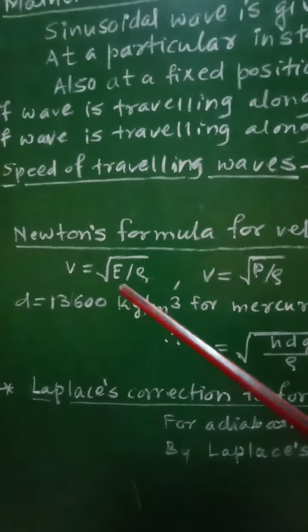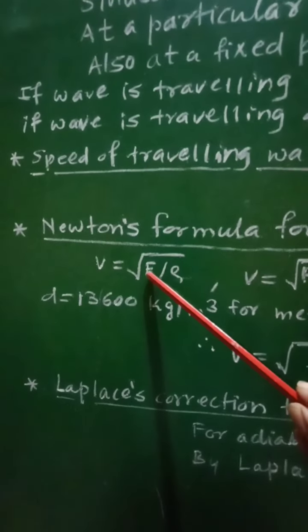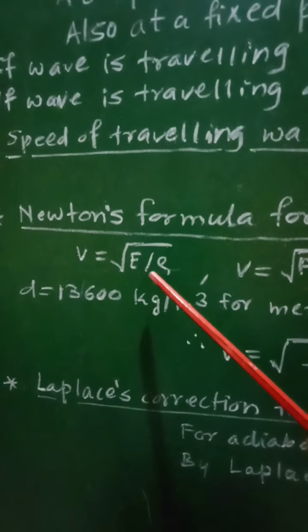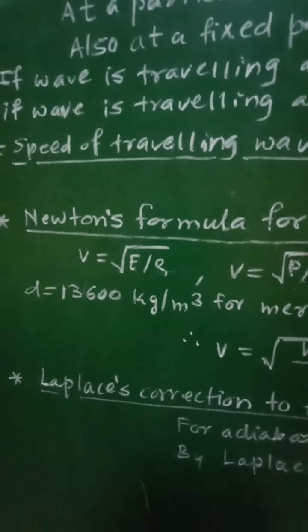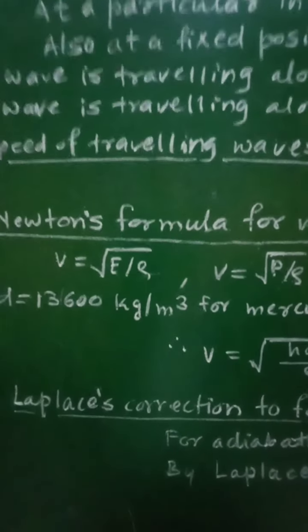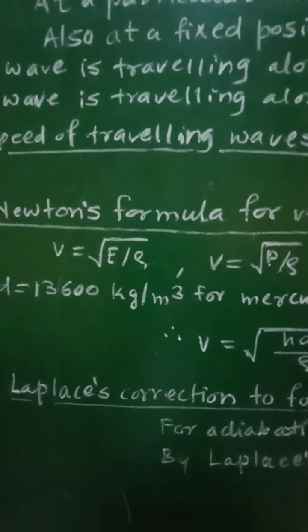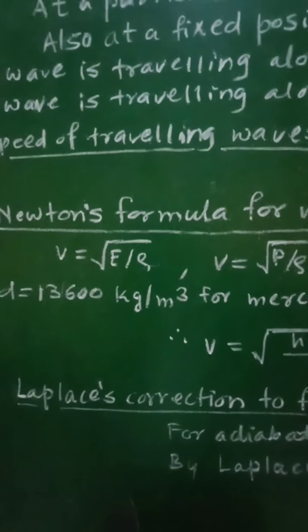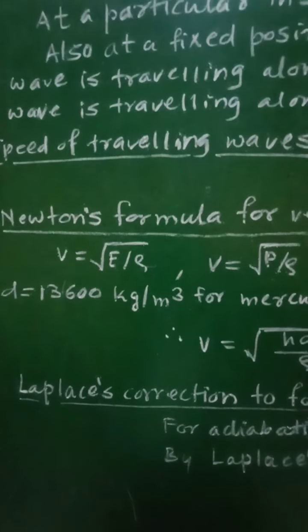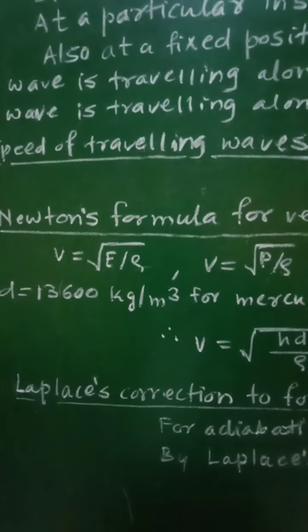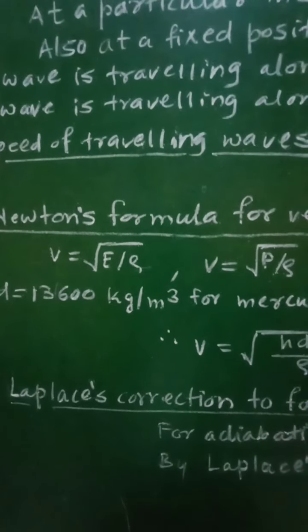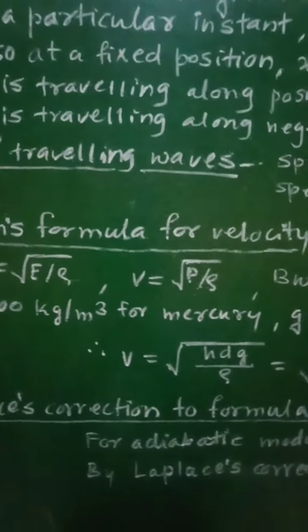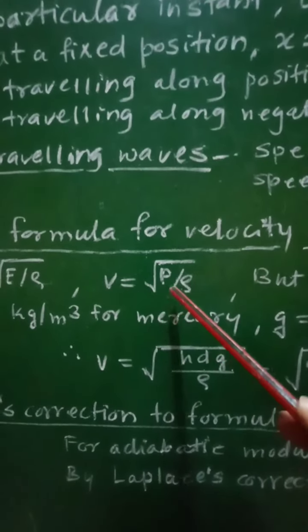So here the constant of elasticity, that is the volume elasticity E of air, will be determined under isothermal change, and then it is called the isothermal bulk modulus and is equal to atmospheric pressure P. So here isothermal bulk modulus E is equal to atmospheric pressure P, and hence the speed of sound in air is given by the formula v is equal to square root of P by rho.